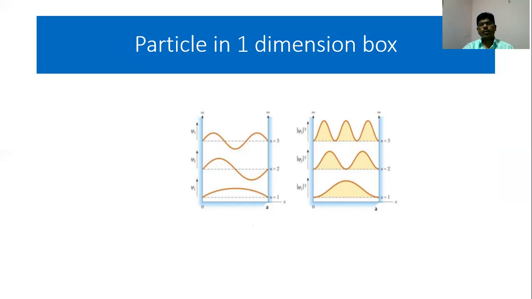Likewise, at n is equal to 3, we get E3. There are three likely positions where we can find the particle. So what does this indicate? As the value of energy increases, there are more positions at which we can find the particle. So what is the importance of Schrodinger's equation? From Schrodinger's equation, we can find out the energy of the particles and also the likely positions of these particles. What particle have we spoken of? It is a free particle.